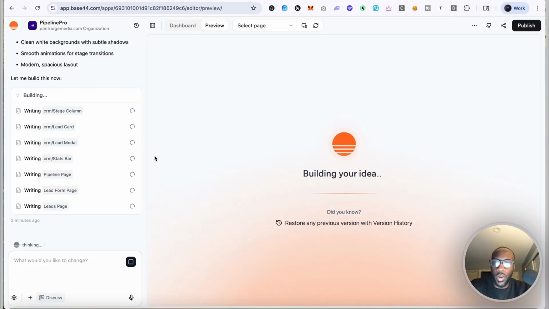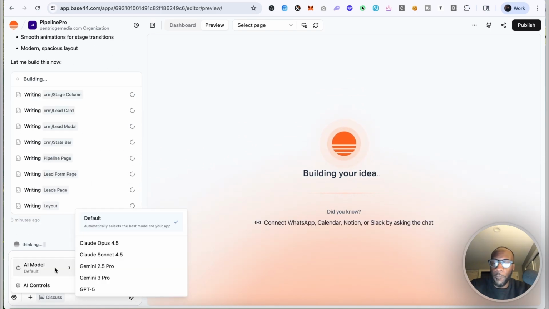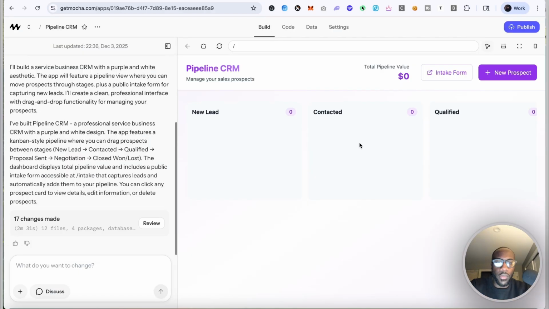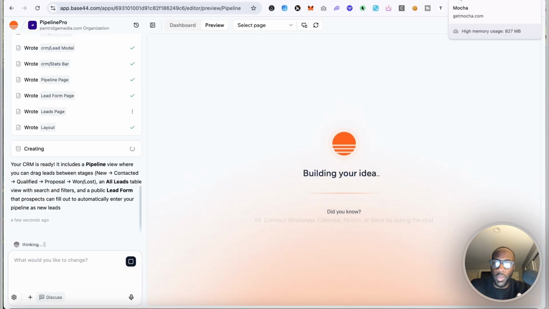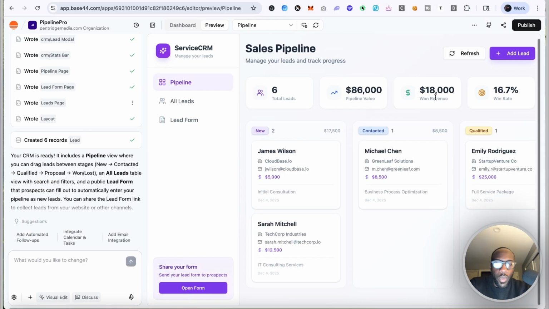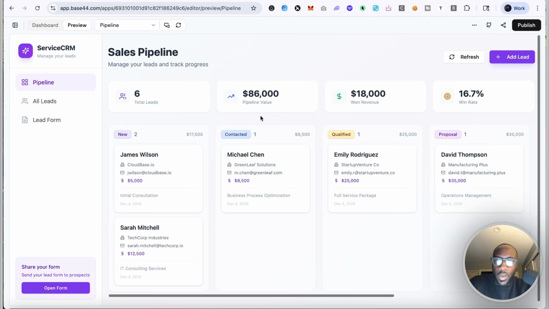Base44 is still going, still writing. And again, remember, Base44 uses Opus 4.5. Well, actually, it says it automatically selects the best model. So maybe it's not necessarily using Opus 4.5 right now, but it has all the best models, which is really good to know. Opus 4.5 and Gemini 3 are both present here. All right, going back to Get Mocha. It's already built this out. Clearly, Base44 is taking longer, but I also feel more confident in it because I'm seeing the model that's being used. If we compare the two, Base44 is clearly a more sophisticated outcome.